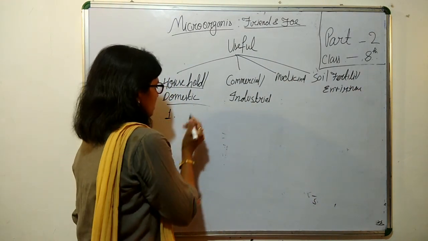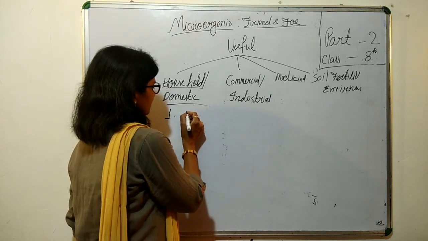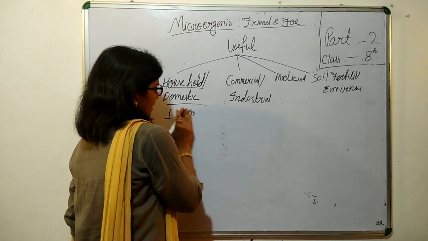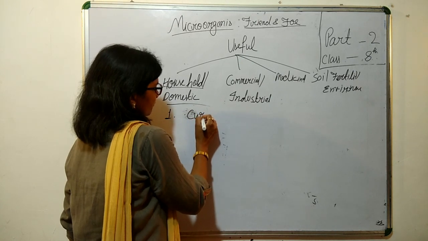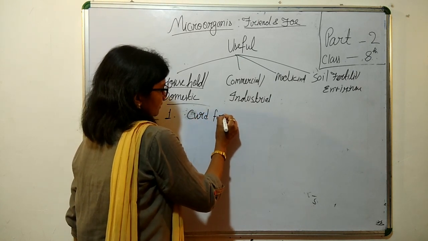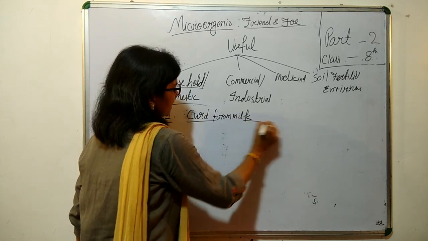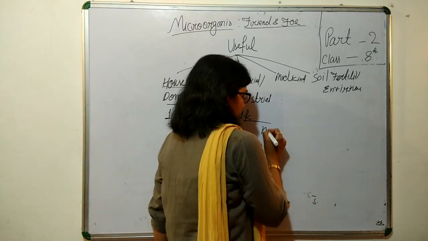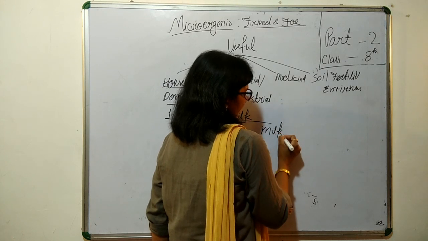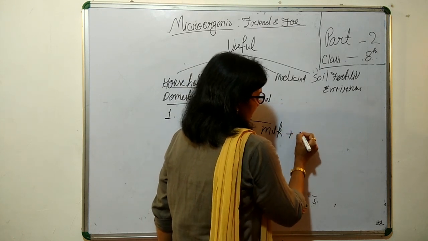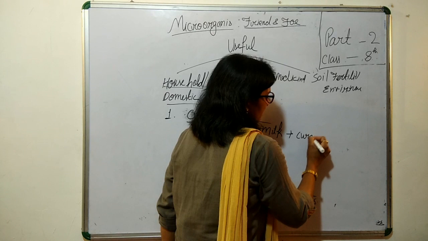At first, you have often seen your mother make curd from milk. How does she do this? In milk, she adds a small amount of curd.